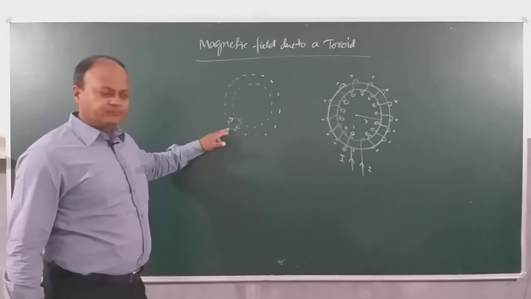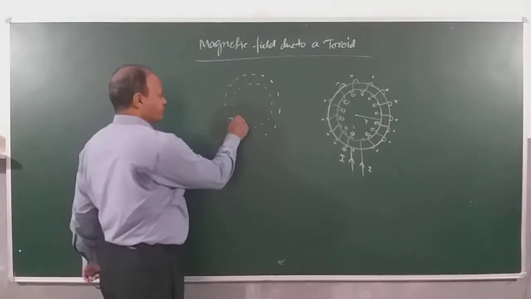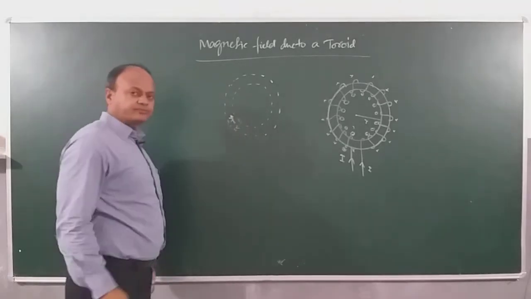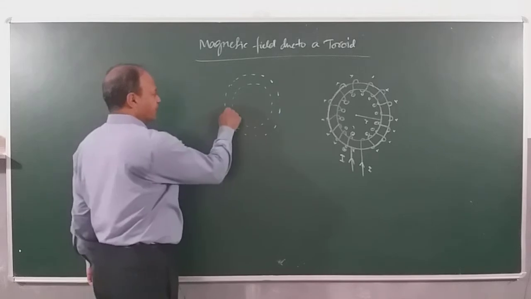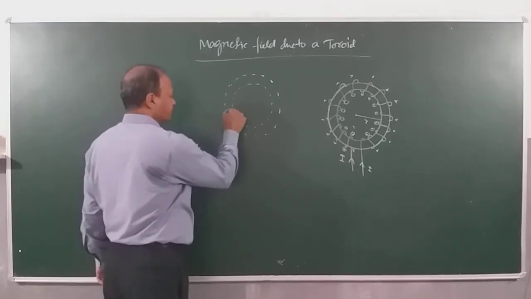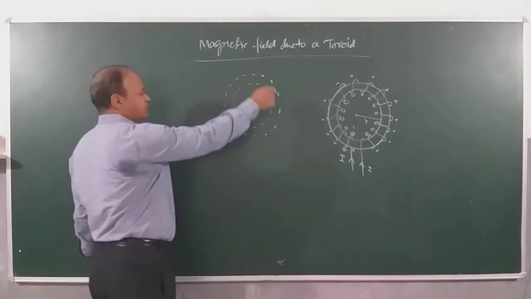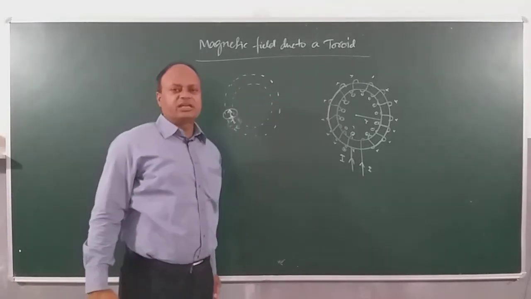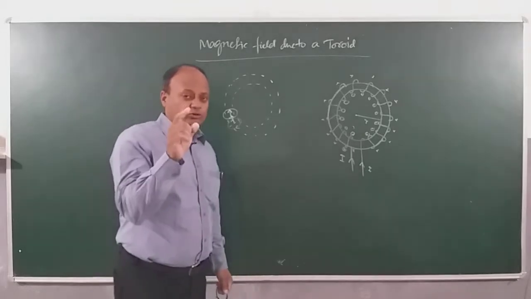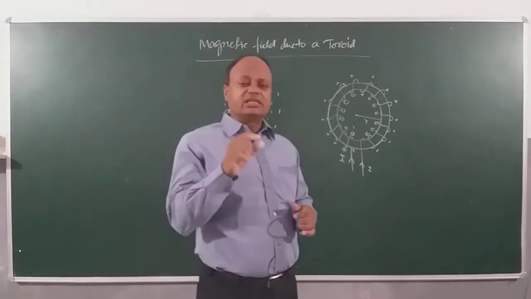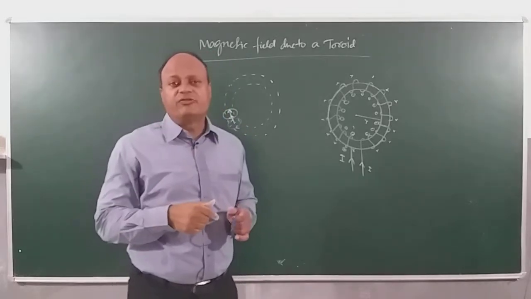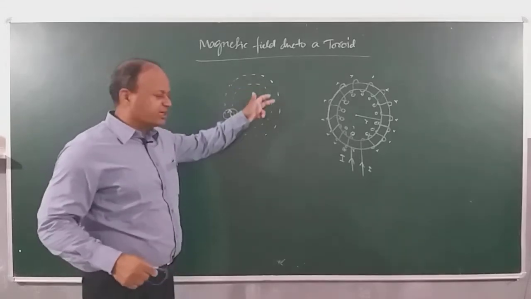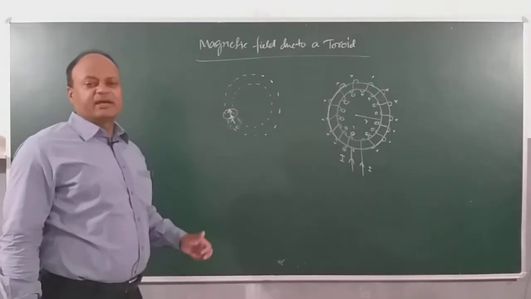Imagine one loop out here. The direction of the magnetic field due to a circular loop, we know, is along the axis. The axis of the loop will be something like this. Consider another loop out here. Again it will be like this. So, this field will go on adding up, and they will generate the magnetic field in the entire toroid, right? Now, a toroid is like a solenoid having a ring shaped frame, nothing else. So, these fields will add up and they will generate the net magnetic field, right?